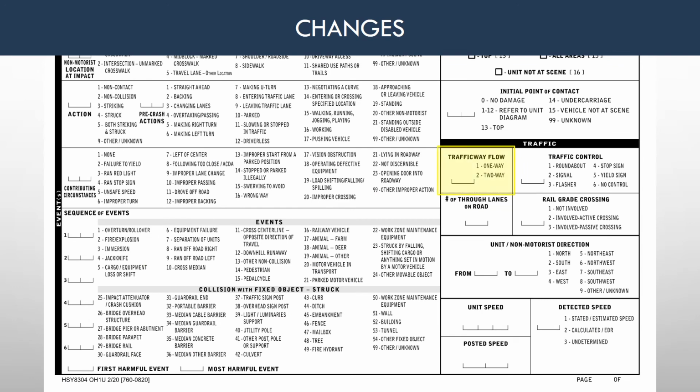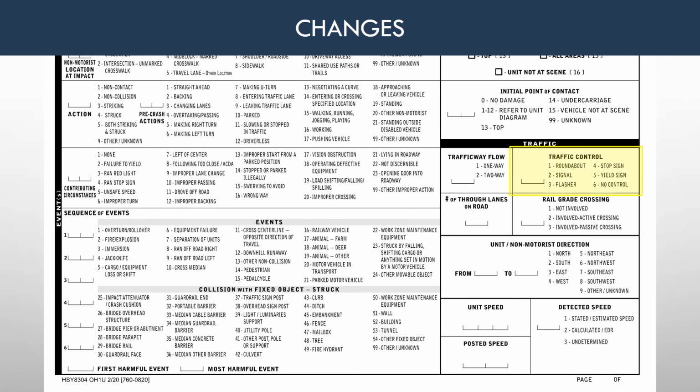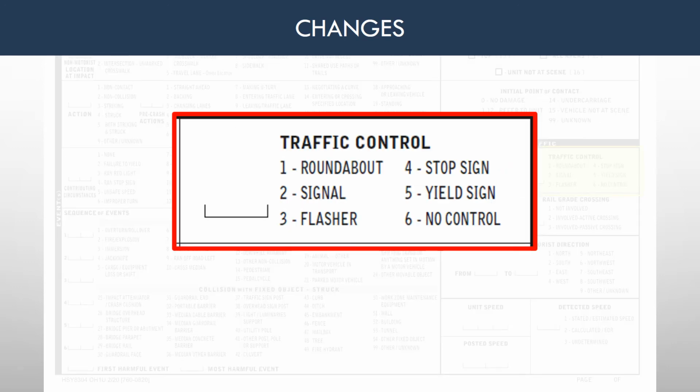The traffic wave flow was modified to report only one-way or two-way traffic at the location of the crash. Traffic control was reduced from 16 different options in the previous OH-1 to 6 options in the new OH-1.